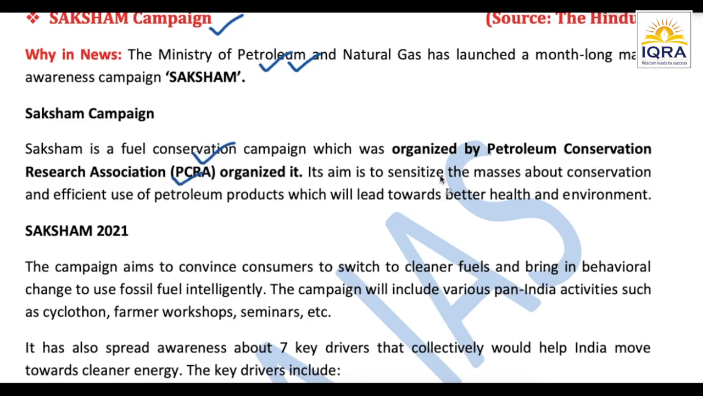और इसका जो aim है वो यही है, so that it can sensitize us about how we can conserve and how we can efficiently use the petroleum products, so that environment could get better as well as our health could get better, right? That's the main aim of this campaign.